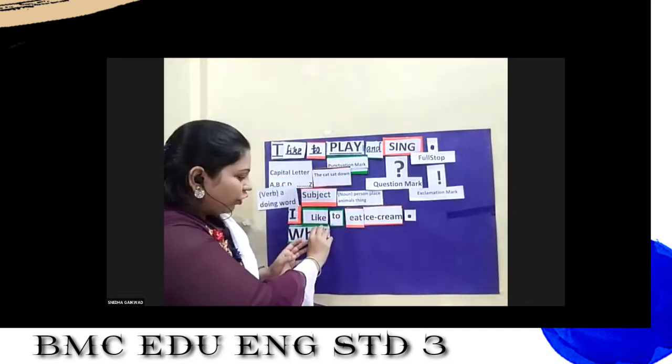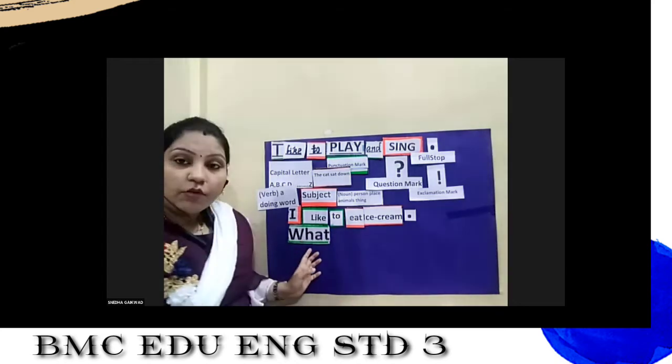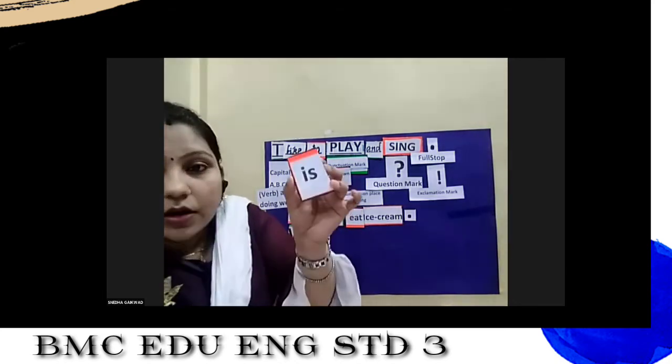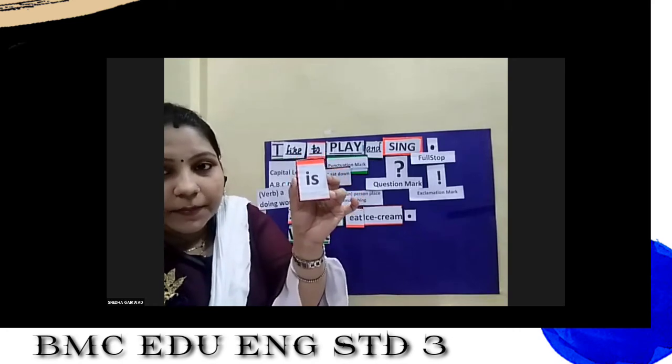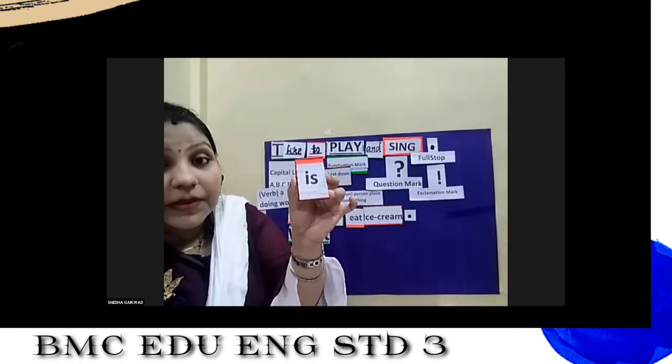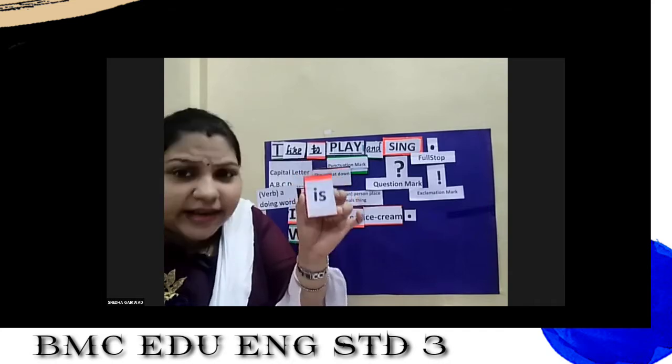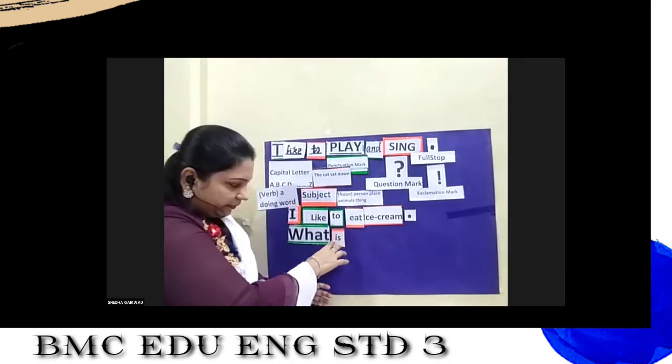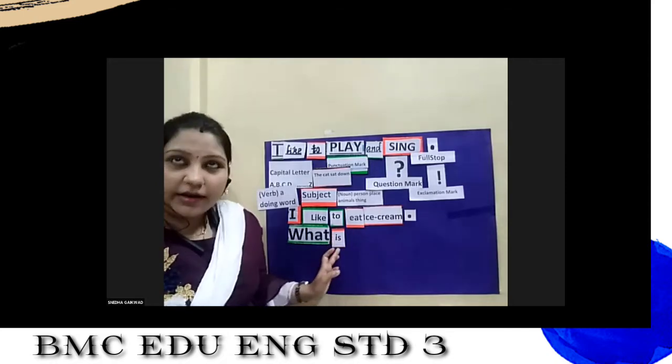So let's put our what over here. What. Second word. Yes, very good. Is. What is? Now the third one.